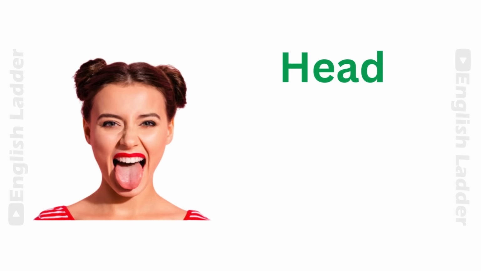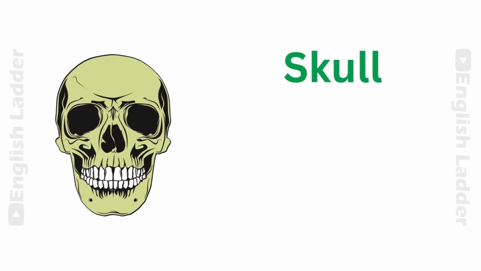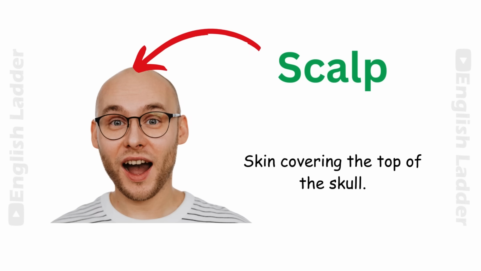Head. The uppermost part of the body, containing the brain, eyes, ears, nose and mouth. Skull. Bone structure of the head. Scalp. Skin covering the top of the skull.